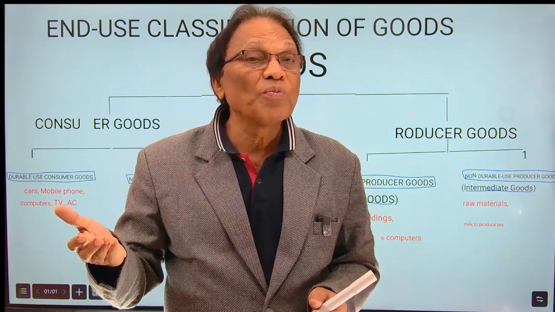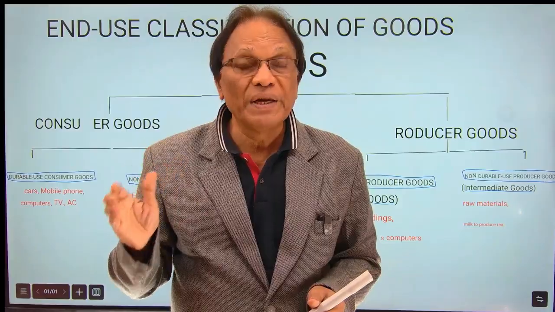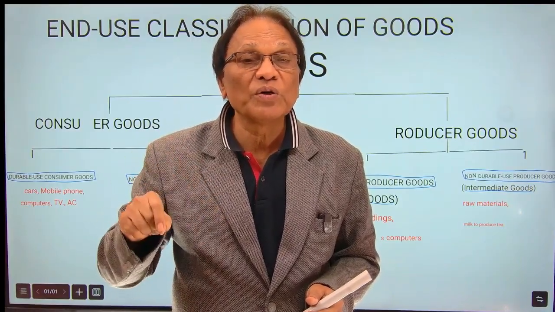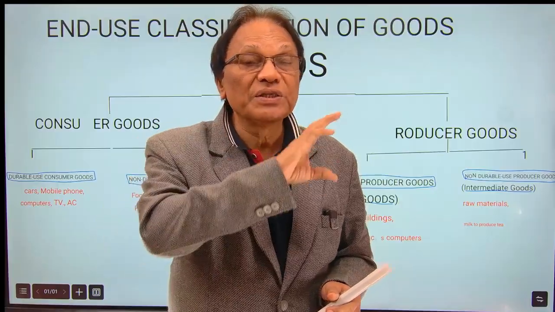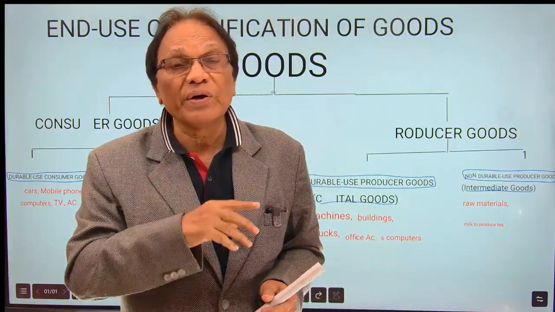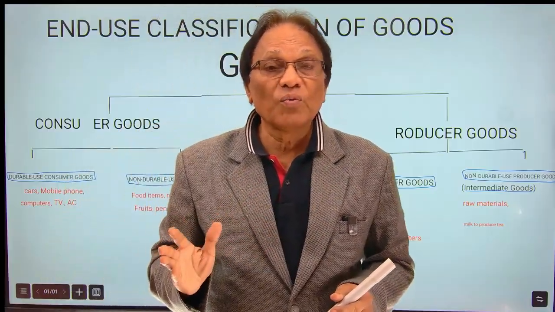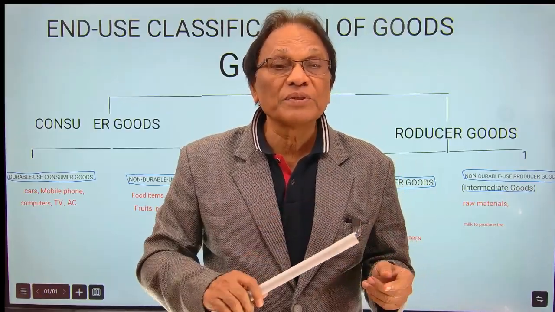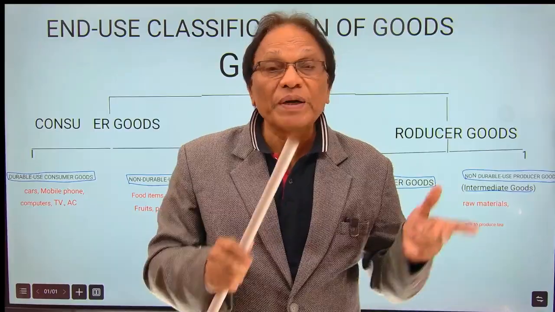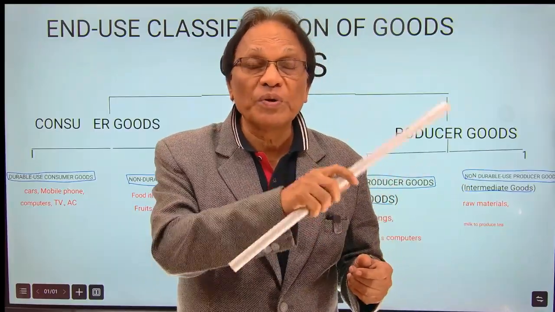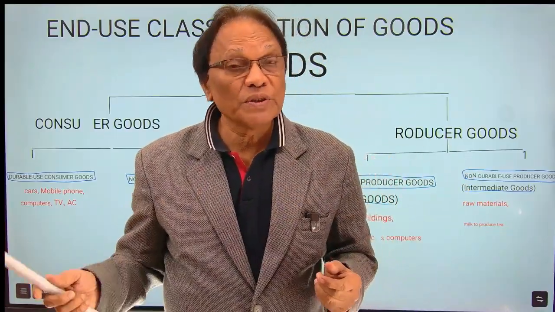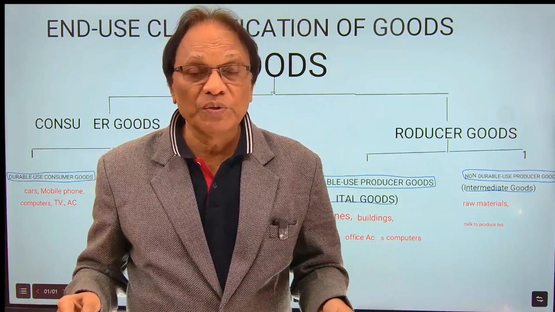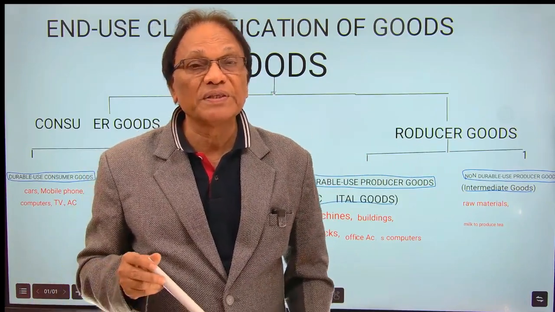Your mom is using milk at home to prepare tea. That becomes a non-durable use consumer good. And the same milk is used by a restaurant or a hotel or tea stall wala, preparing tea with the help of milk. That milk becomes a producer good. It will become an intermediate good, a non-durable use producer good. The milk which your mom is using at home will become a non-durable use consumer good. Don't get confused between these things.